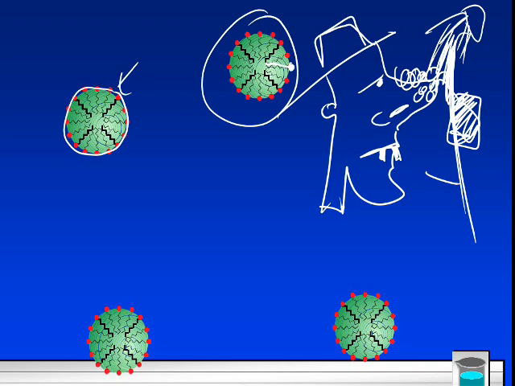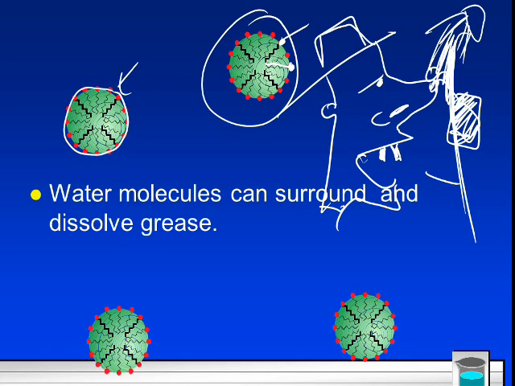The polar heads of the soap are saying, oh, take me with you, water. I love you, water. Whereas the tails of that soap are attracted to the oil on his face, and they drag the oil with them. And the oil says, I'll go with you, tail. I love the hydrophobic tail. So we can get rid of that oil. It just washes it away. Now he's a happy camper. Got all that dirt away from his face because the water was attracted to that hydrophilic part of the heads. The tail was attracted to the oil part, and it pulled away as the water washed it down. So water molecules can surround and dissolve the grease.